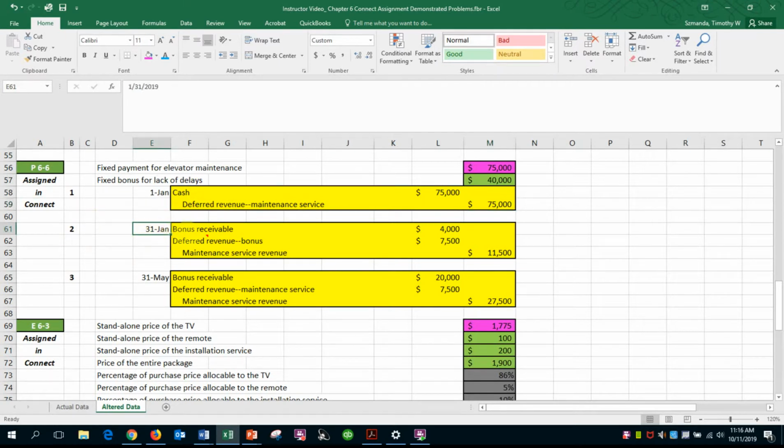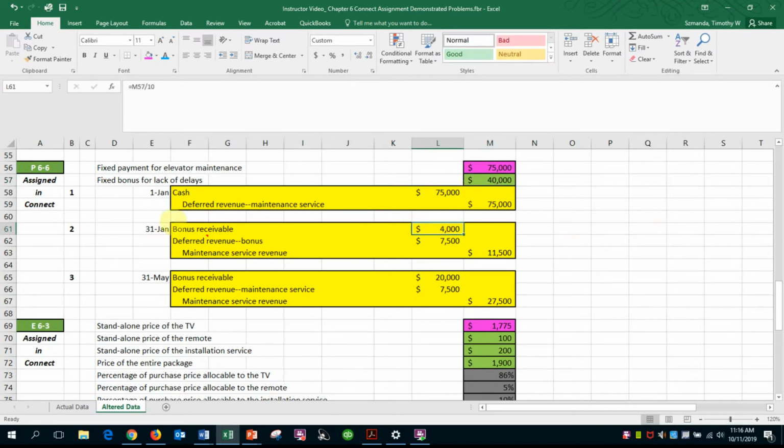This is on January 31st, and they believe that they will now earn the bonus. So they record a bonus receivable for the month of January, since it's now the 31st of January. And the $4,000 bonus receivable is 1/10 of the bonus, because it's a 10-month contract. So 40,000 divided by 10 is 4,000.